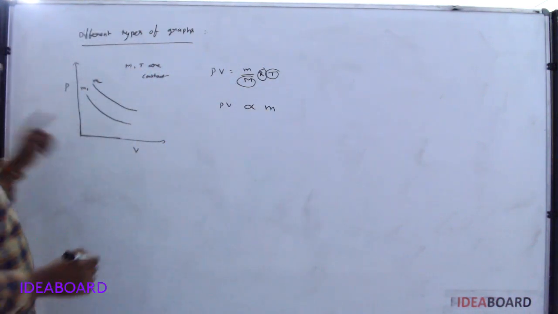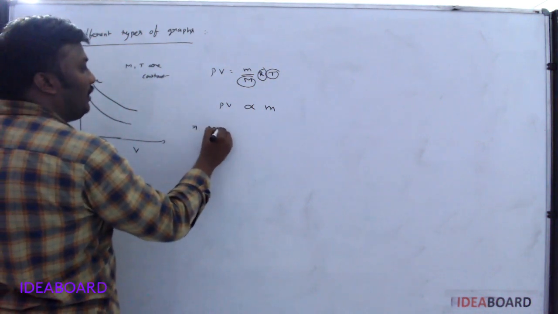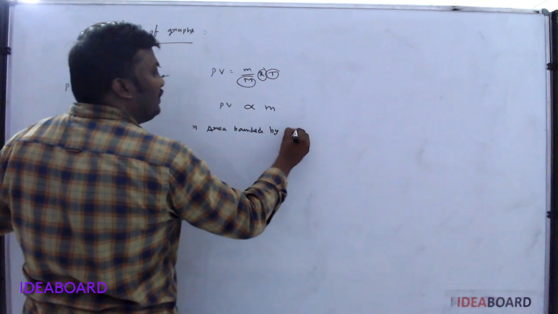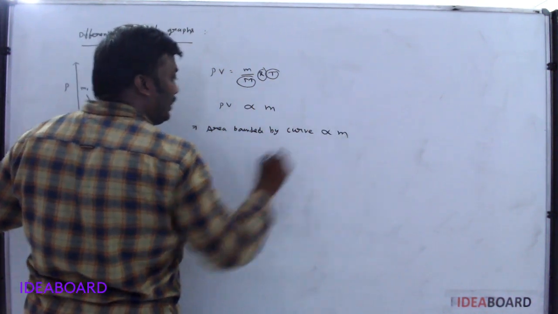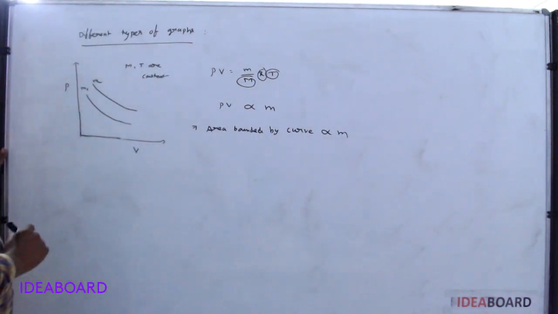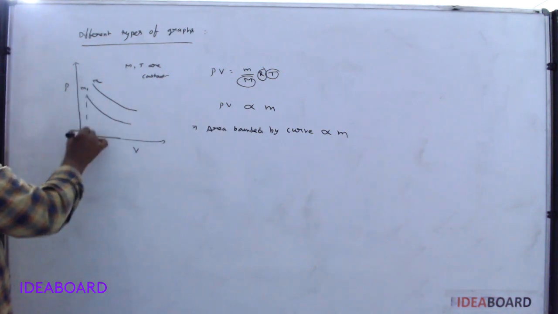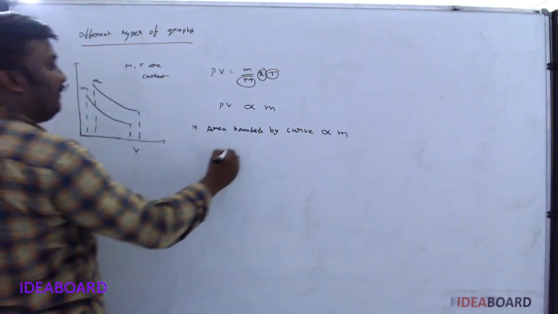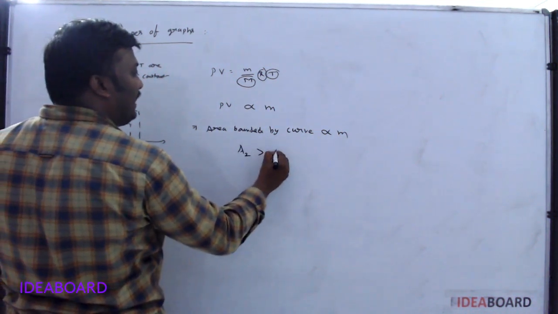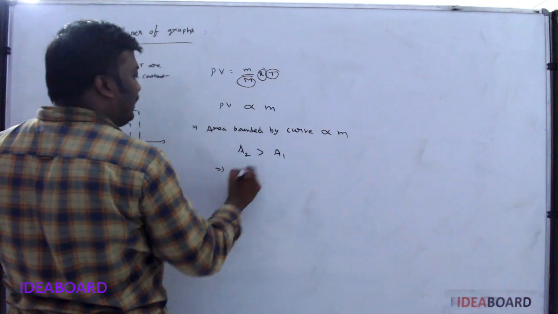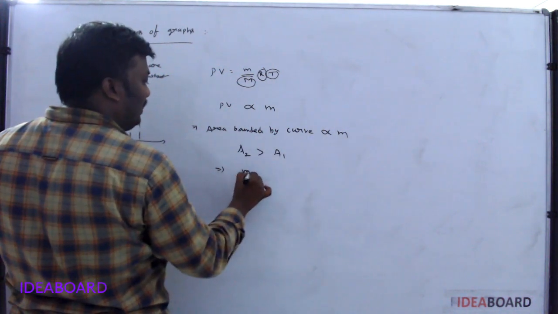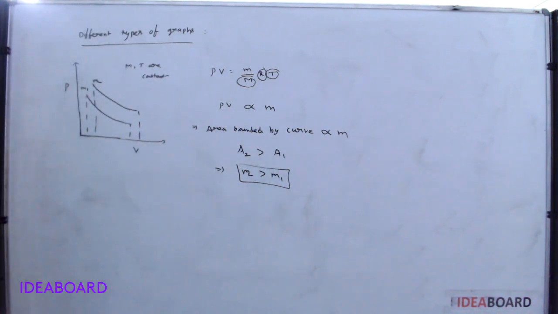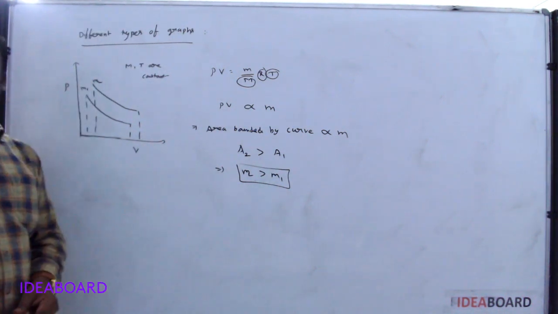P and V is nothing but the area bounded by the curve. This is also directly proportional to m. From the diagram, which one is more? This is the area bounded by m1 and this is the area bounded by m2. Very clearly, A2 is greater than A1. A2 greater than A1 means it is directly proportional to m, so m2 is greater than m1. This is the relation between m1 and m2.